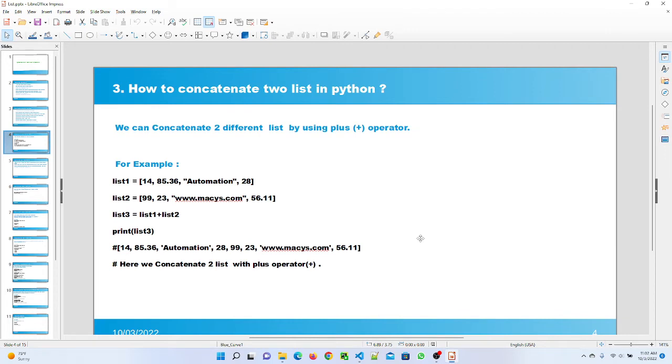Question number 3 is, how to concatenate two lists in Python. If we want to concatenate two different lists in Python, we have to use the plus operator. So here I mention an example for that. I give list 1 and I give list 2, and when I say list 3 equals list 1 plus list 2, I concatenate with the plus operator, and after executing it gives me the whole list. So if you want to concatenate two different lists in Python, you have to use the plus operator for that.